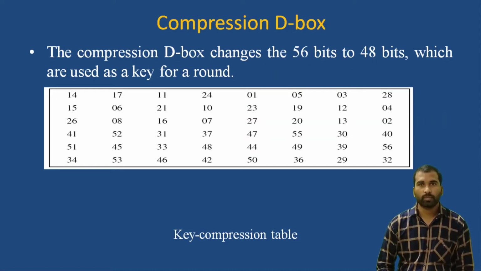The next one is the compression D-box. The compression D-box changes the 56 bits to 48 bits, which are used as a key for a round. You can see the compression table here, which converts the 56 bits into 48 bits.